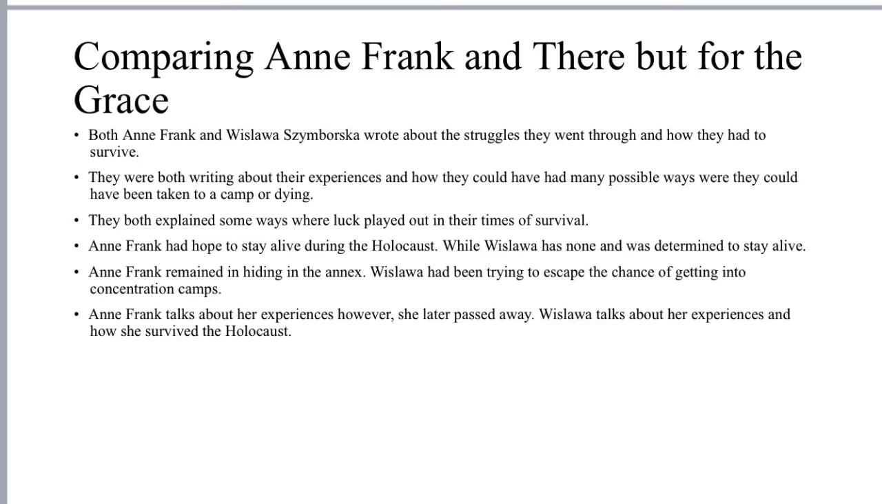Anne Frank had hoped to stay alive during the Holocaust, while Wisława had no hope and was just determined to stay alive. Anne Frank remained hiding in the annex, while Wisława had been trying to escape the chance of getting into concentration camps, which was successful. Anne Frank talks about her experiences, however, she later passed away due to some sort of betrayal. Wisława talks about her experience and how she survived the Holocaust.